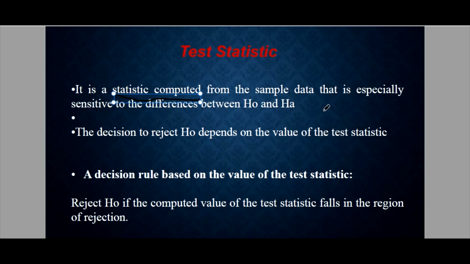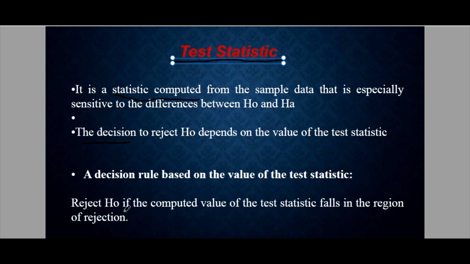The decision to reject the null hypothesis depends on the value of the test statistic, because later we will compare the result of this computation to another value. Upon comparing, we can then make a decision. So in this test statistic part, it involves the formulas being used so that we can have a value for the given problem. So, a decision rule based on the value of the test statistic.